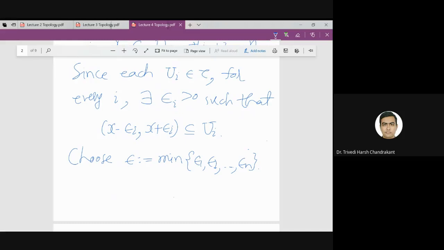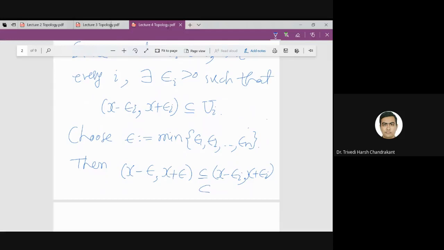If I take this, then x minus epsilon to x plus epsilon will be a subset of x minus epsilon_i to x plus epsilon_i, which is a subset of Ui for every i from 1 up to n.